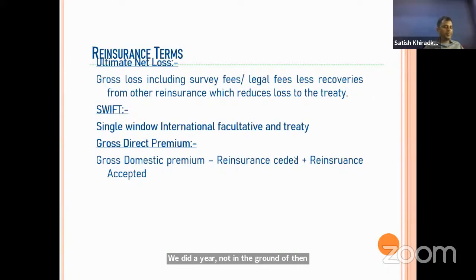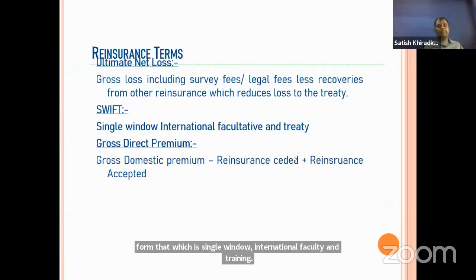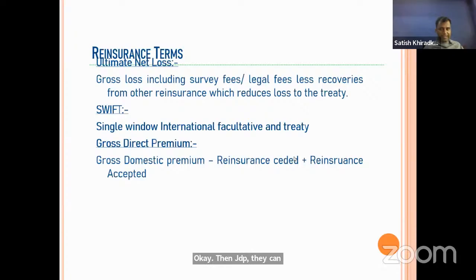Then next, SWIFT. They will not ask much here. They will just ask the full form, which is Single Window International Facultative and Treaty. Okay. Then GDP, gross direct premium, is calculated. They can give you some figures here. Just apply this formula and you can answer it. Gross direct premium minus reinsurance ceded plus reinsurance accepted.